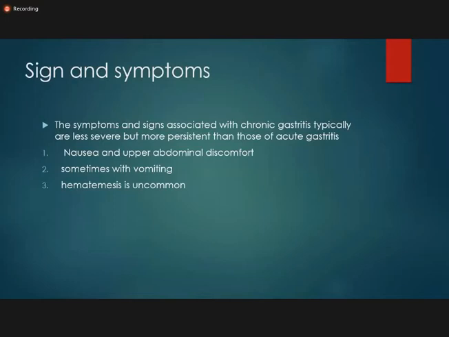Now we come to the signs and symptoms of chronic gastritis. They are typically less severe, but more persistent. For example, in acute gastritis, abdominal pain and the burning sensation are more severe, but the time period is not much. It is of less duration. But chronic gastritis is of a long period of time, so the signs and symptoms are persistent, but not very severe.